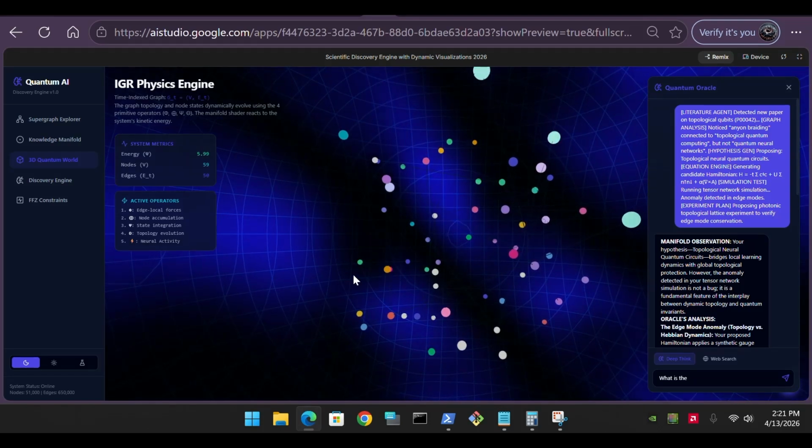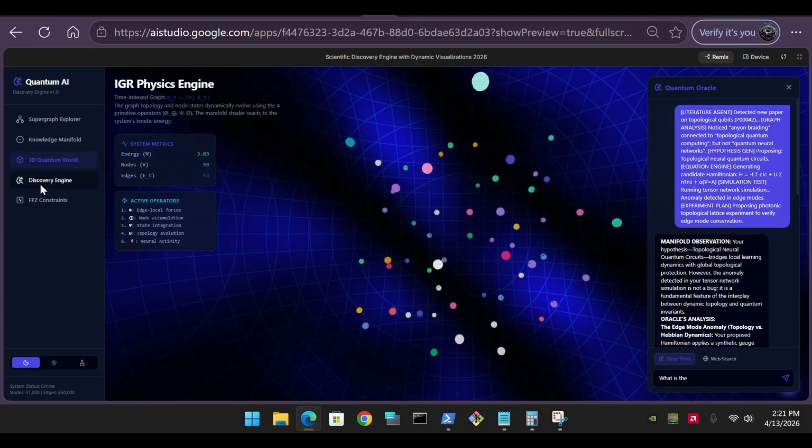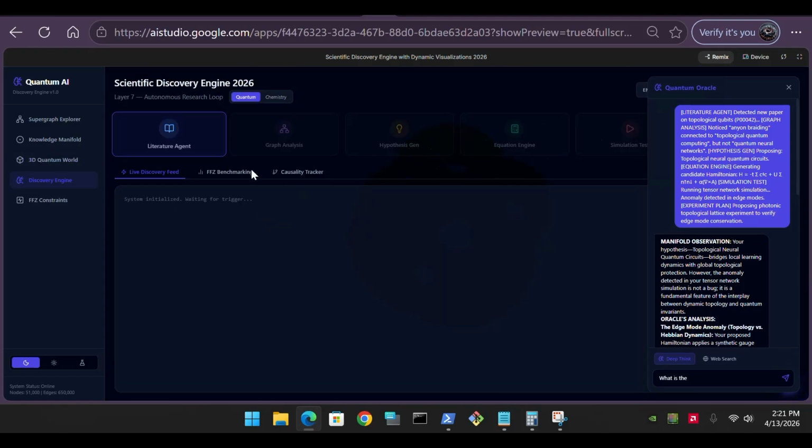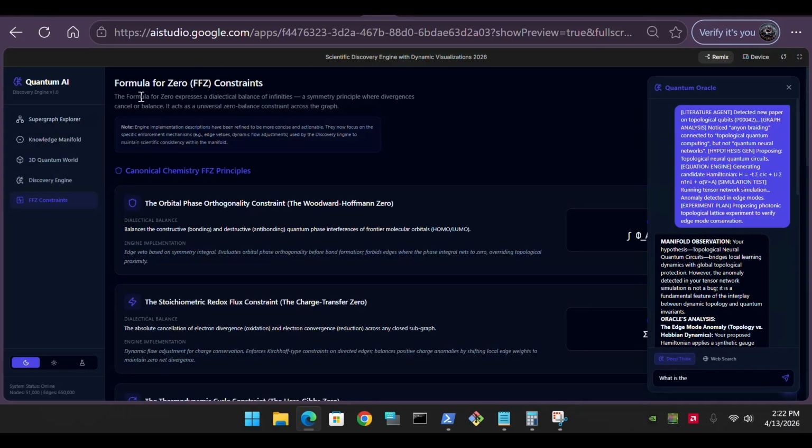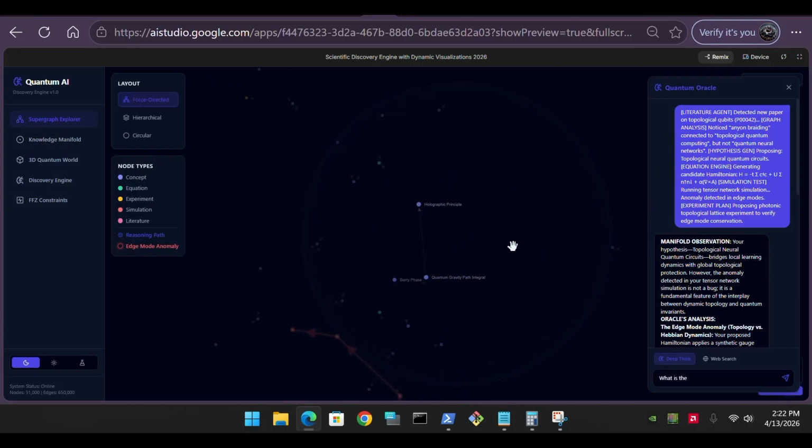You must derive a non-Hermitian topological invariant that remains conserved under dynamic graph rewiring. Stabilize the kinetic energy, increase edge density, and observe the boundary. Explain the spawn analysis lens feature.